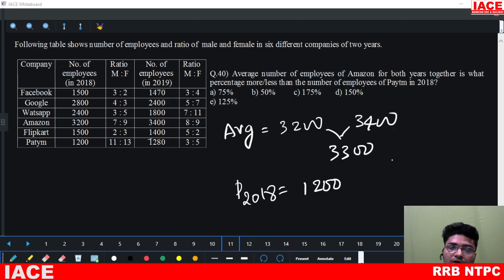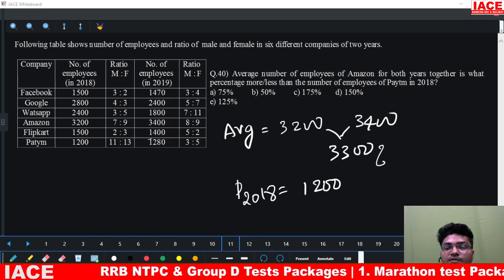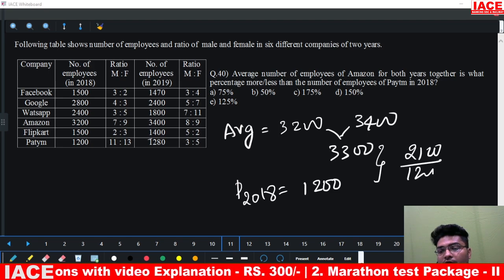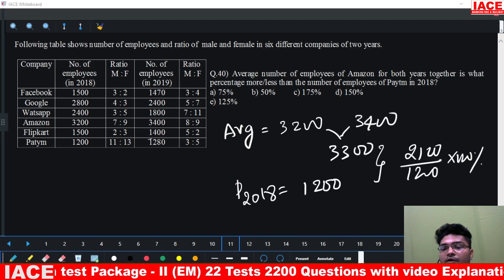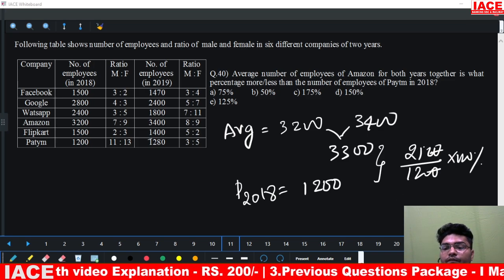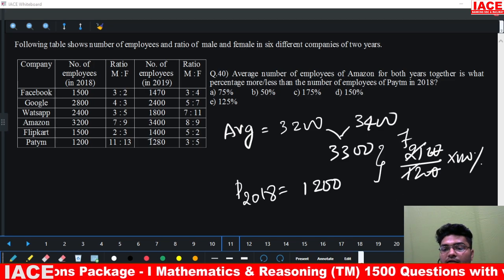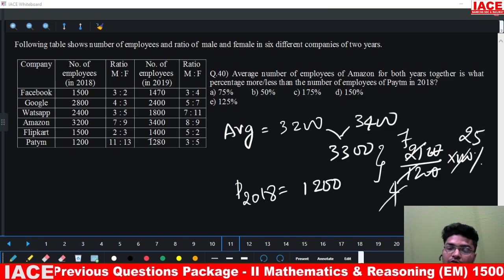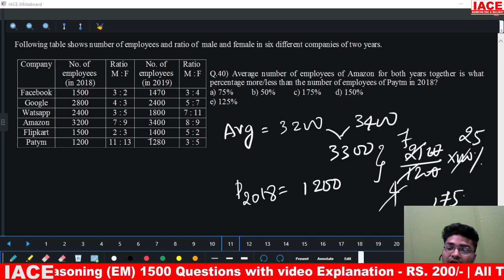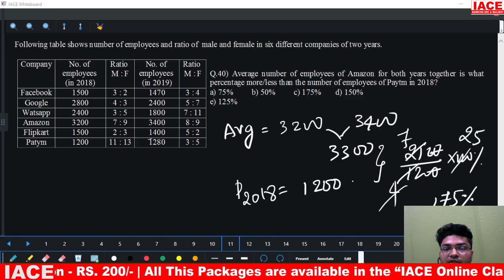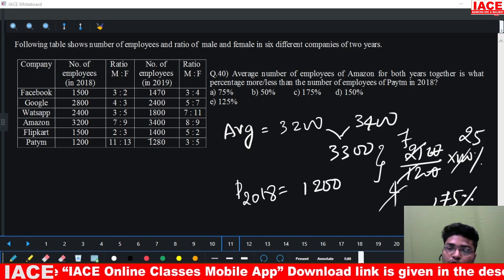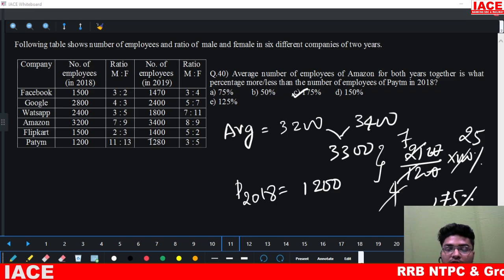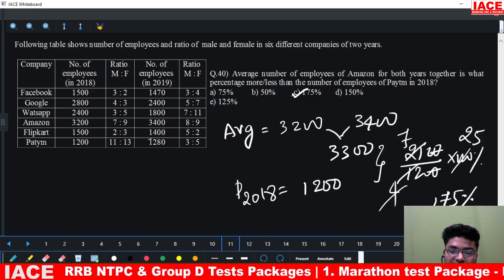The question is asking what percentage more or less. What percentage more or less means how much more in value? 2100 divided by 1200 into 100 percentage. So this 2020 gets cancelled out. 3 sevens and 3 fours, 4 ones and 4 25s. So 7 into 25 will give us 175 percentage. That means the average number of employees of Amazon for both years together is 175 percentage more. That is your option C. Option C is the right answer.